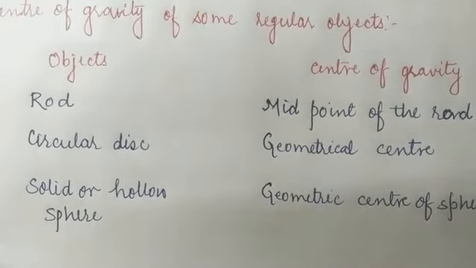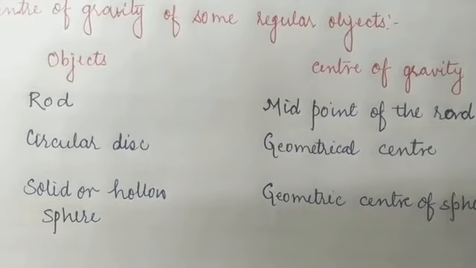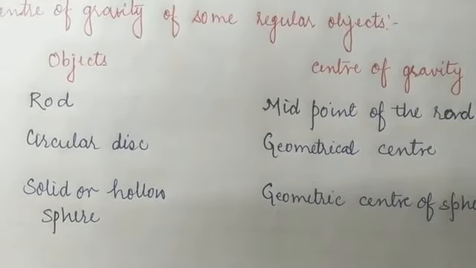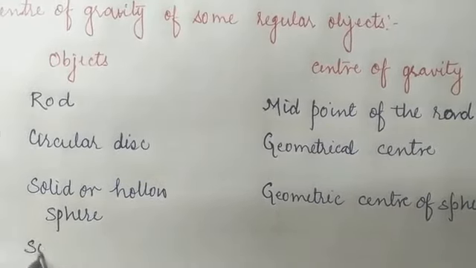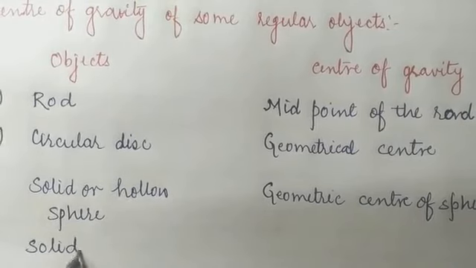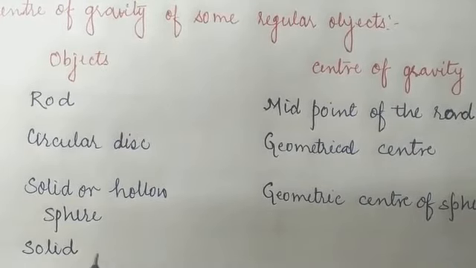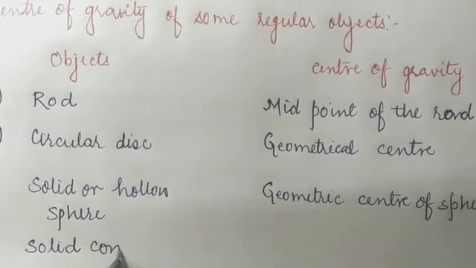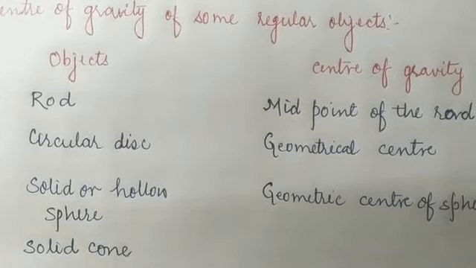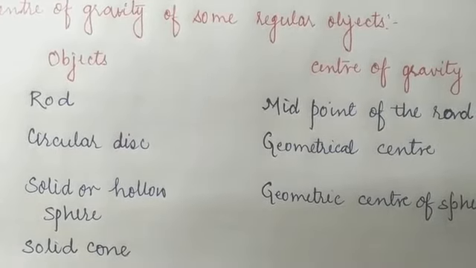So the next object, the fourth one, is the solid cone. As we know, the cone is also a three-dimensional geometry, so how can we calculate the center of gravity of the solid cone?